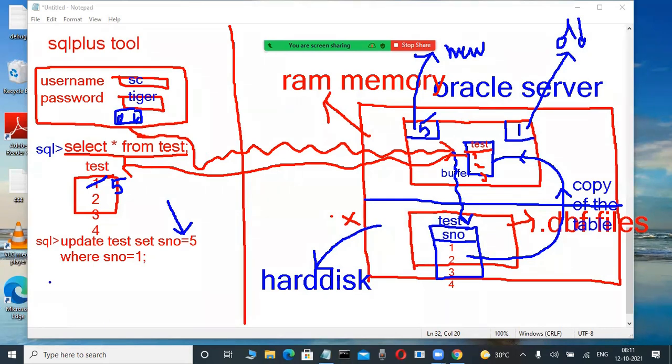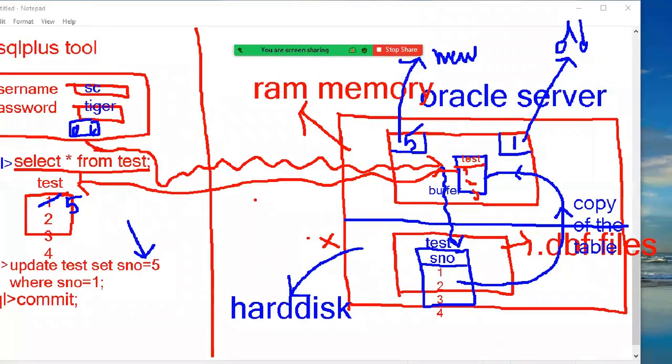Now, after DML, there is something on the SQL language side. You are learning only one of the stages. Just after this update, suppose you are using a commit. Okay, fine. Commit means a save. Now observe the scenario here.